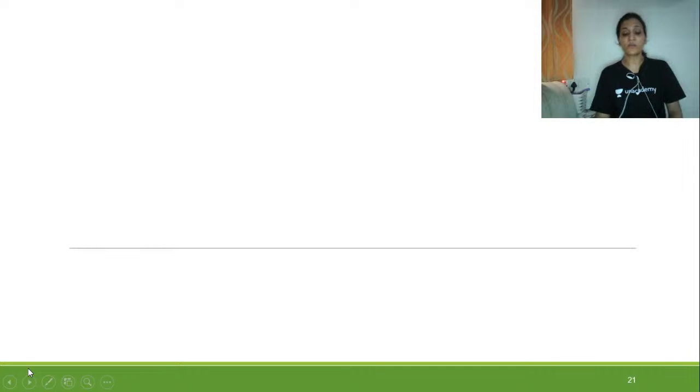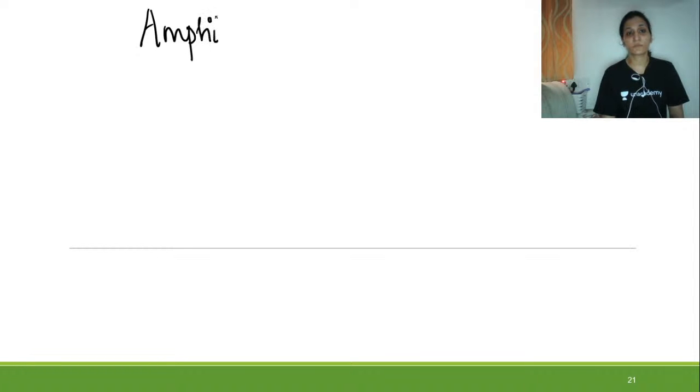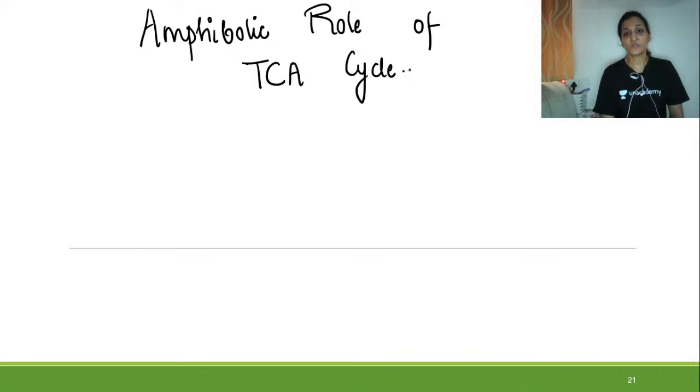Now talking about the amphibolic role of the tricarboxylic acid cycle. What do we mean by this amphibolic role of TCA cycle?